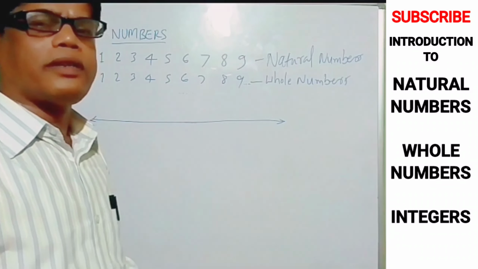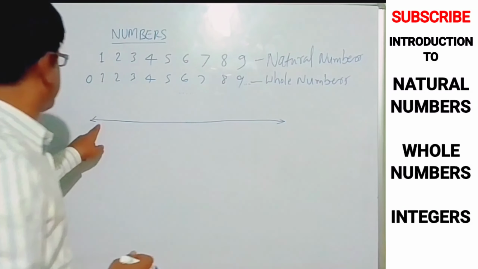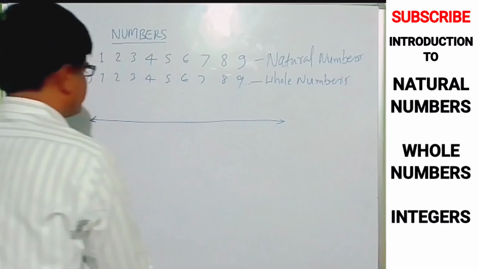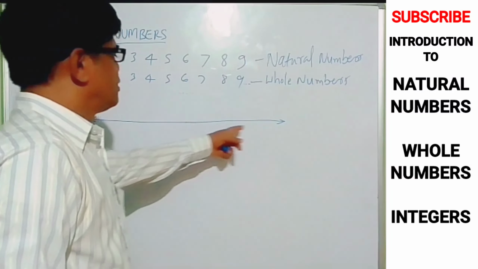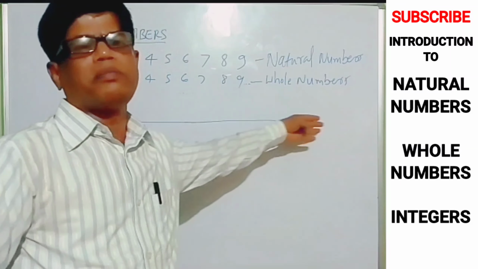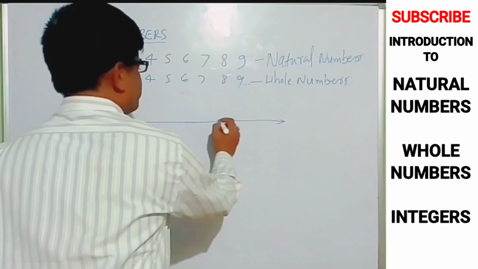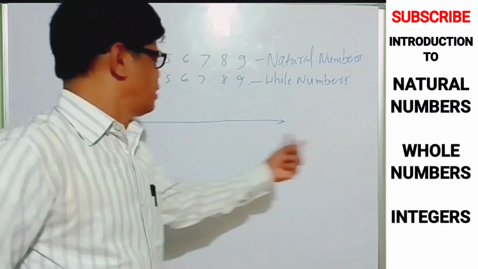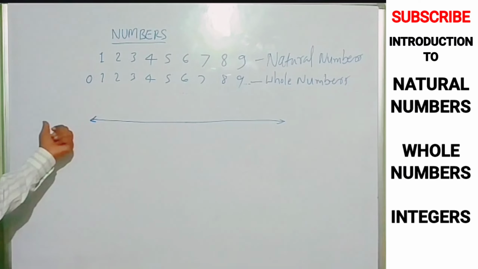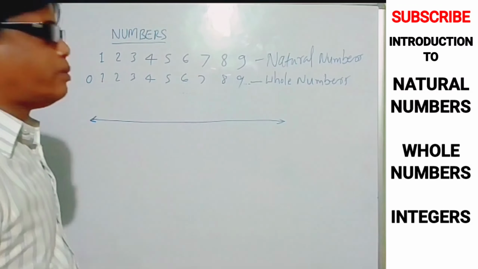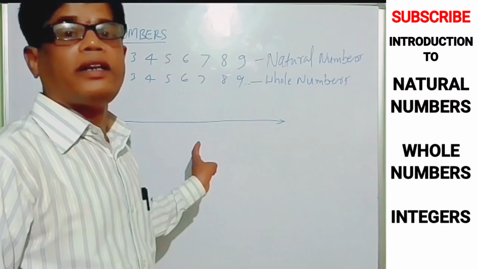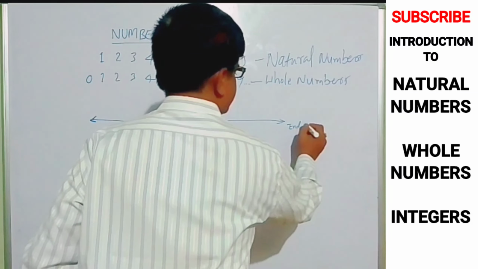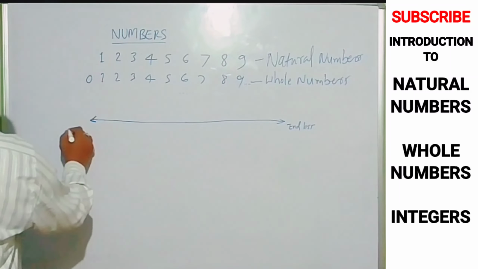Now, already we have whole numbers. Can we calculate these numbers? Now, here to here, I am making an arrow. Arrow means what? There is no end. Still the number of points we can calculate. 1, 2, 3, 4, 5, 6, 100, 200, 1,000, 3,000, 4,000, 6,000, 10,000, million. And here also 1,000, 3,000, 400, 10,000, millions, crores. We can go here, infinite. Here also infinite. Endless. I am writing as endless. Here also I am writing as endless.